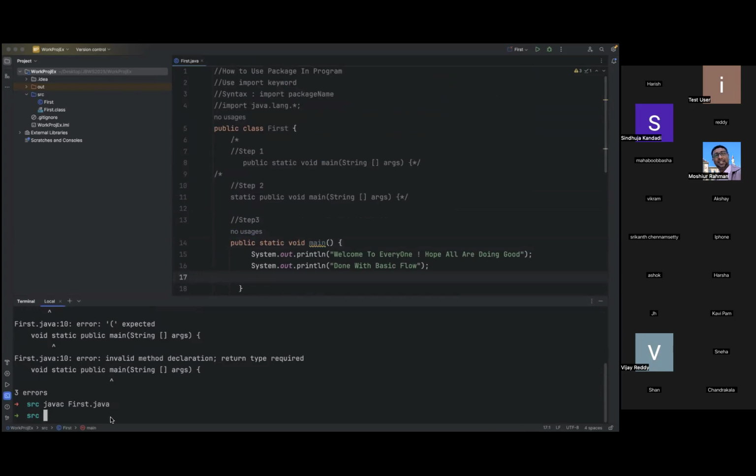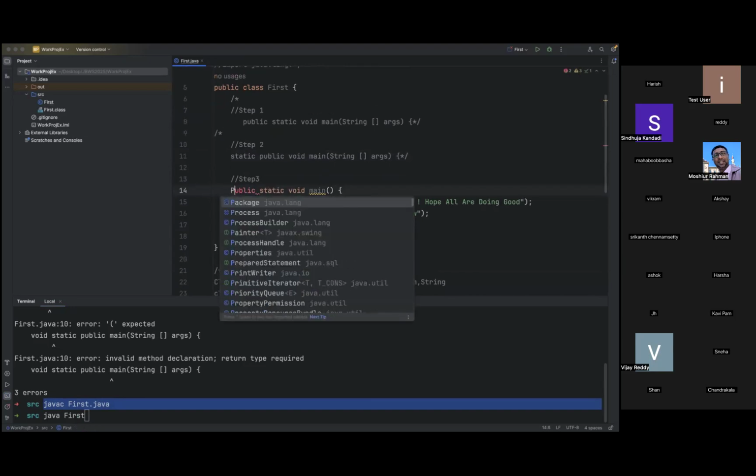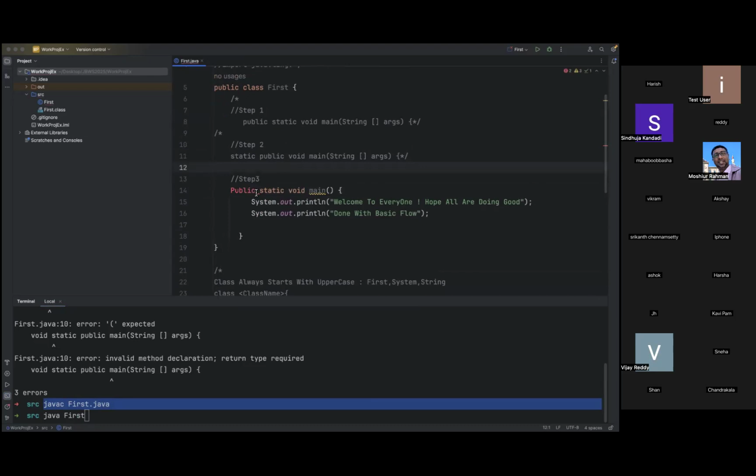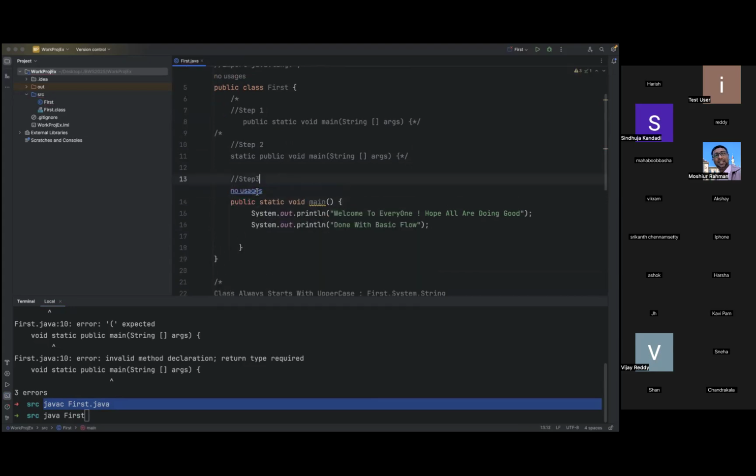Let us see what happens here, what error message we will get. I'm just trying to run this. So compilation is successful. Our Java compiler always checks whether we have any syntactical error or not, like are we following the proper naming convention or not. So what happens if I use this one? You see, whenever you get red font in the program, it means a compilation error. Something wrong you typed, whether it is a typo mistake or you are not following the proper naming convention. As I mentioned yesterday, keywords should always start with lowercase.